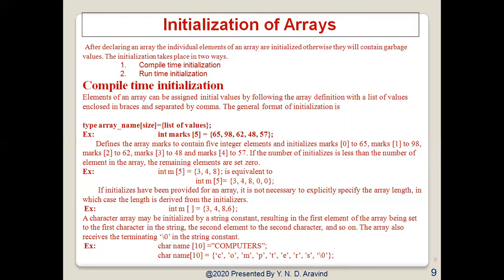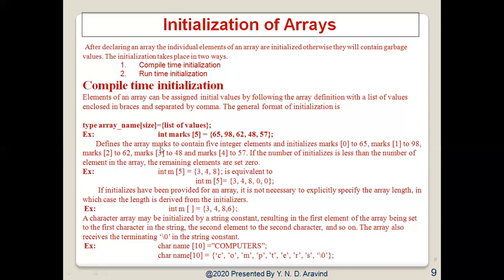So the initialization takes place in two ways. One is at compile time and the other one is at runtime. In compile time, there are 4 ways. One is initializing all specific memory locations. The second one is partial array initialization. The third method is initialization without size. And the fourth one is string initialization. So first, let us see initialization of all specific memory locations.